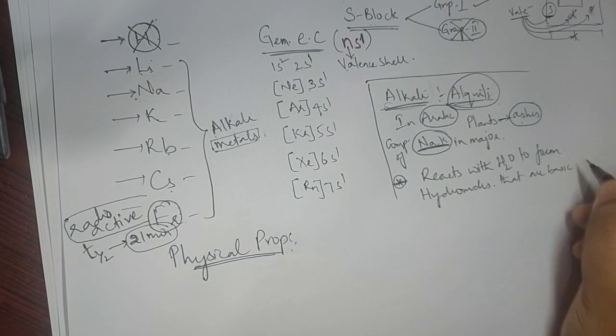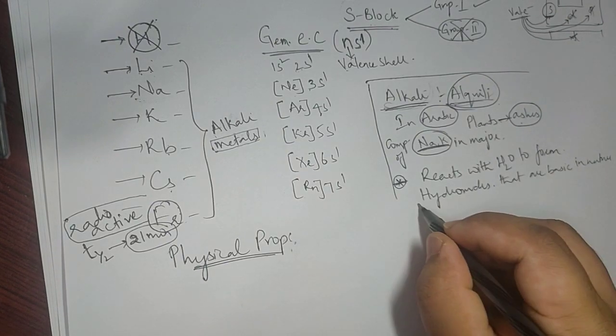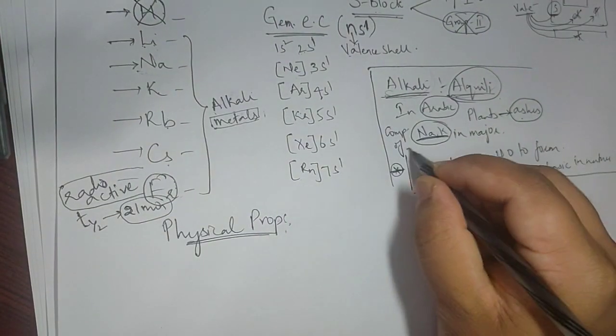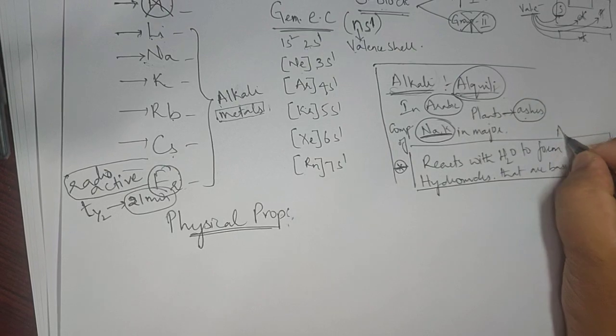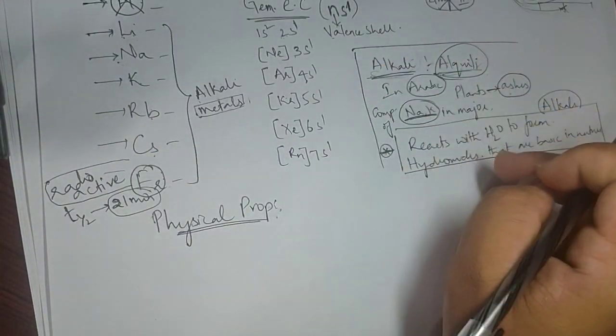So for this reason they are called alkali metals. I hope you understand why they are called alkalis.